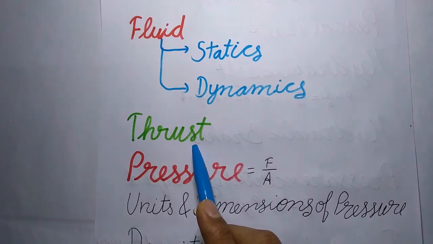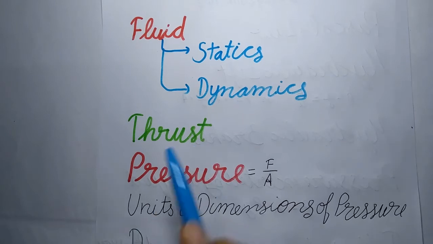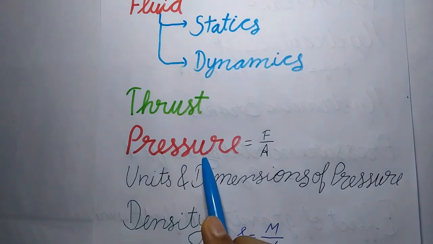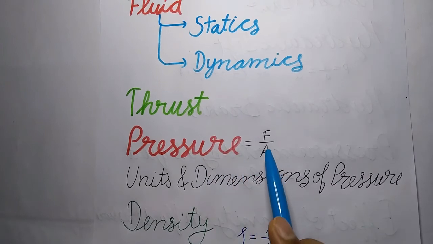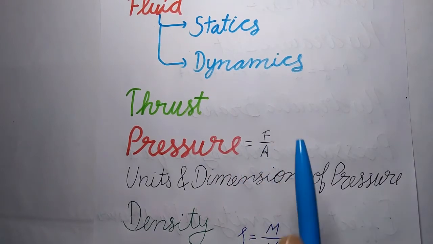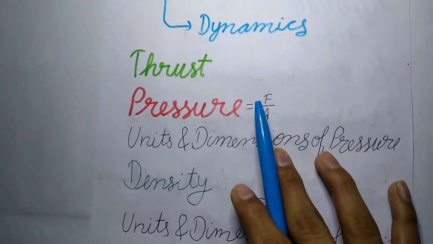Thrust. The total force exerted by a liquid on any surface in contact with it is called thrust. A liquid always exerts force perpendicular to the surface of the container at every point. Pressure. The thrust exerted by a liquid per unit area of surface in contact with it is known as pressure. Pressure is equal to thrust upon area, or pressure is equal to force upon area. Pressure is a scalar quantity.